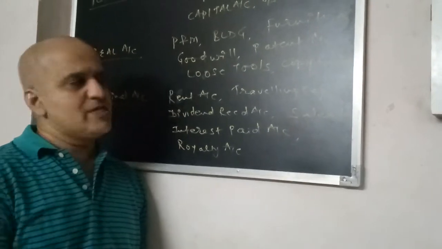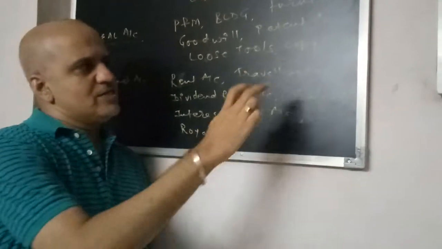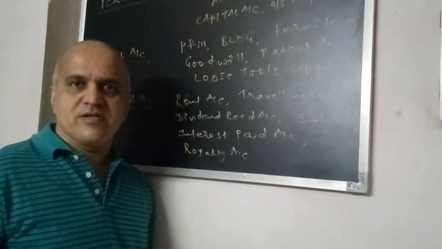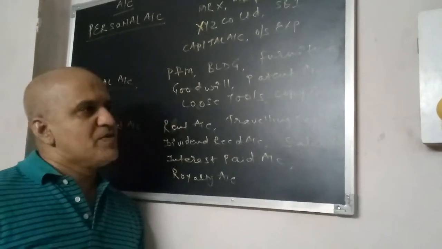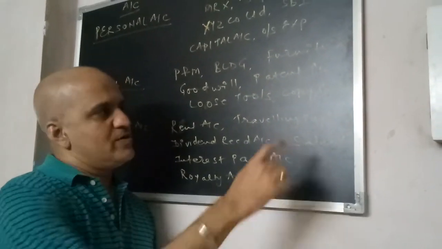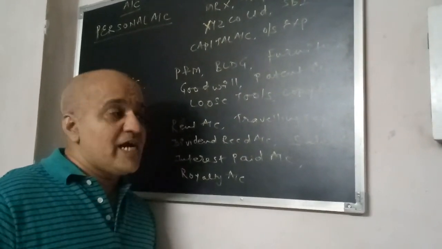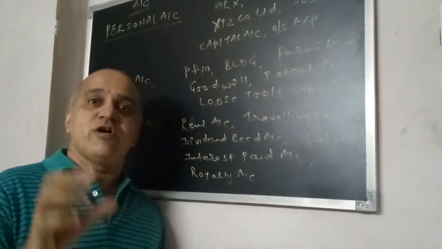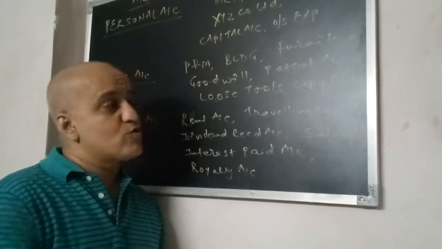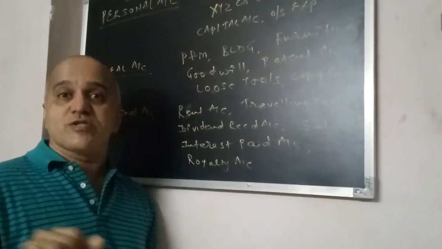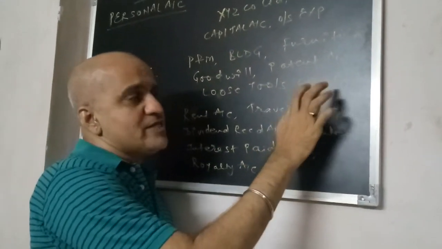Copyright. Again, copyright means what? You can see this in the film industry, Bollywood. If you have written some songs or if you have given the music to a particular song, that is your copyright. So you have written such a song for the first time. So again you have to register that song with the copyright authority, that is your copyright. Again those assets you cannot see, but that is your asset. So this copyright is intangible.